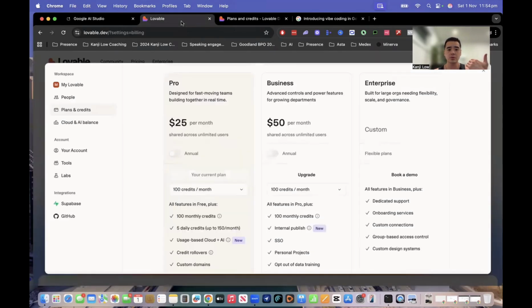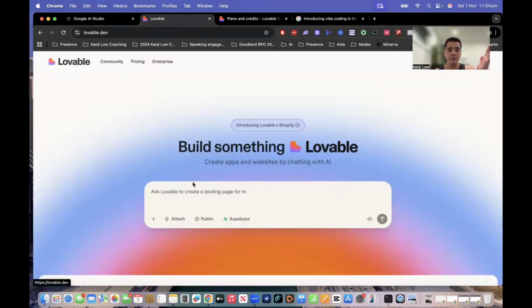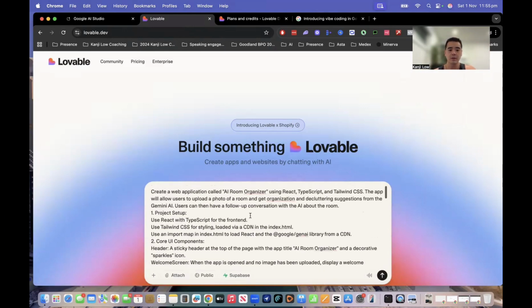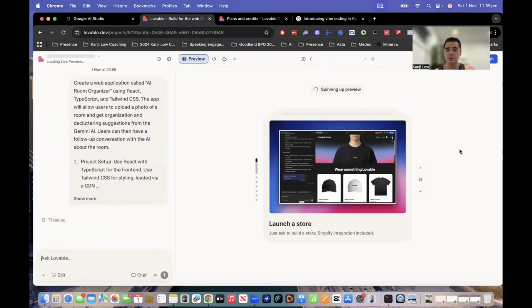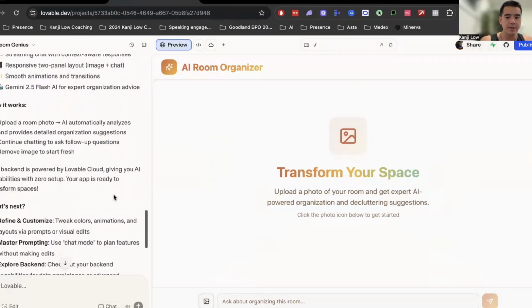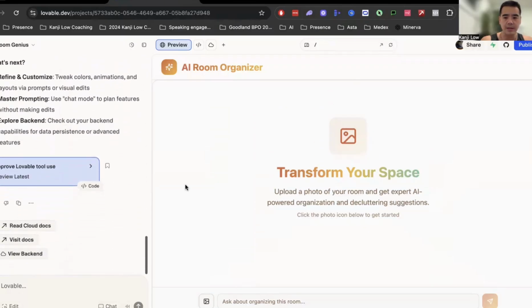So I'm going to create an application in Lovable. So we'll grab the prompt that we grabbed before, right? So create a web application. So I'm just going to click let's do it. So it's going to launch that and we will let that run. All right, so after 3 minutes, it's given us the application.